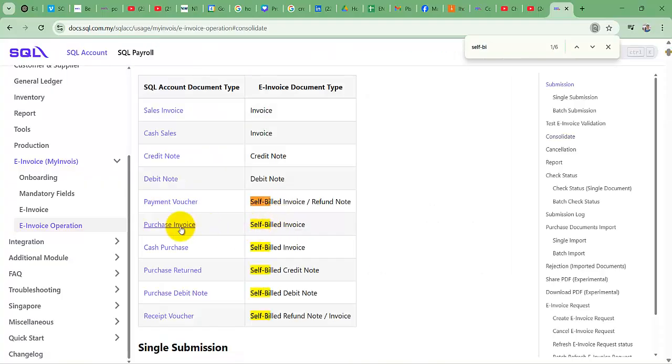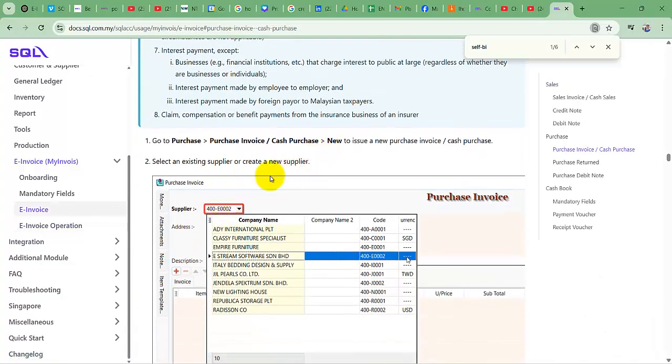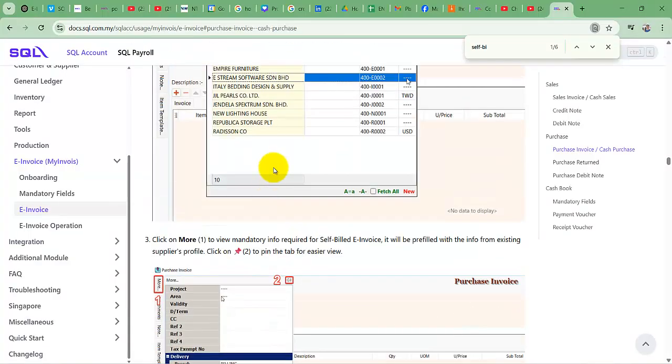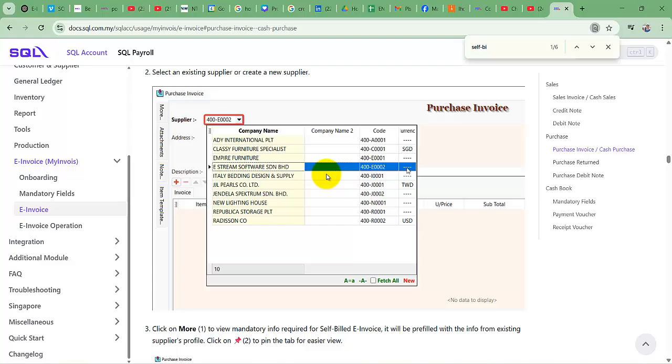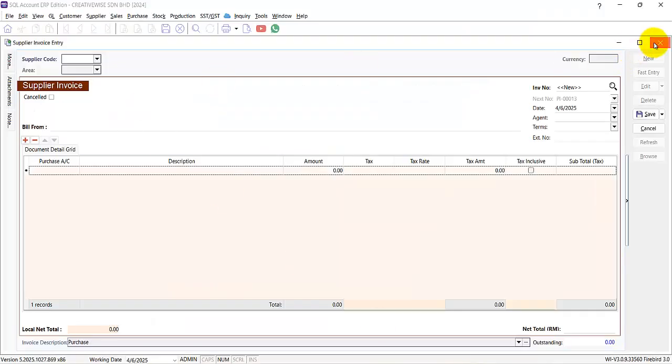It can be a purchase, because you are purchasing the services. So we just go here: purchase, new, and here is where you can purchase invoices. So purchase is here, and I choose purchase.